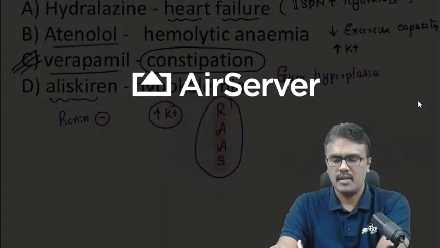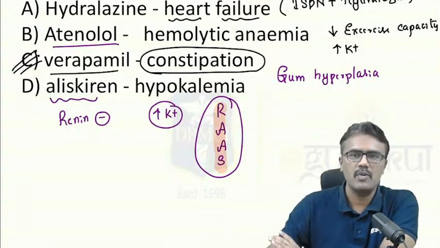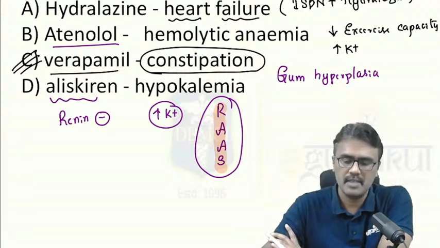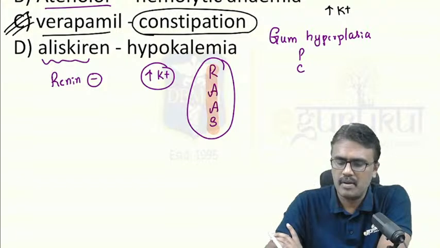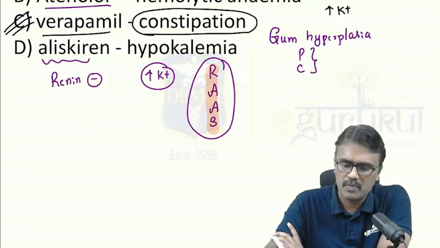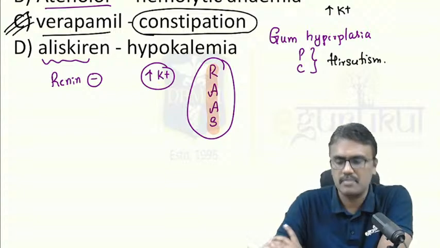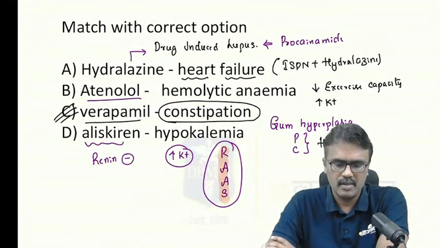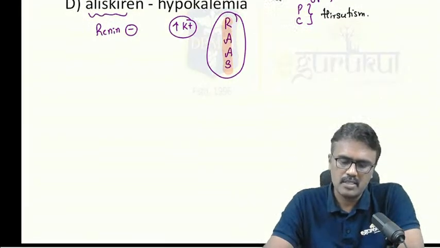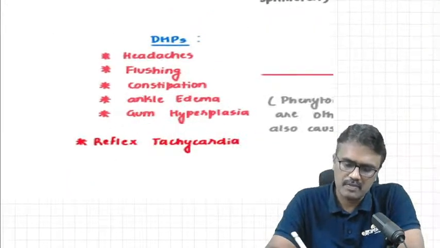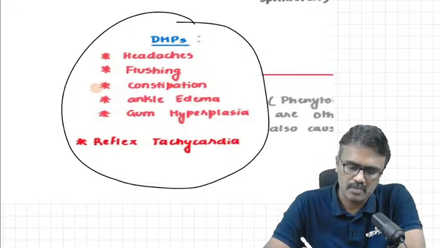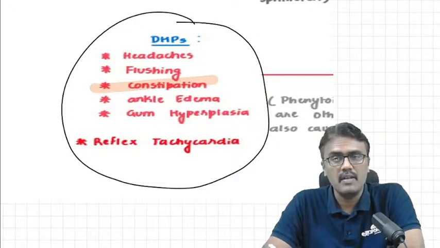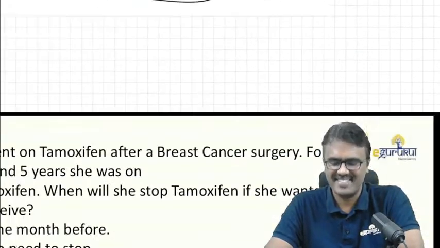Yes. Now remember, cyclosporin and phenytoin can cause gum hyperplasia. I'll give a clue: phenytoin and cyclosporin. And remember, phenytoin and cyclosporin can also produce hirsutism. Right. So that is the match the following. The right match is this one. We have discussed the adverse effects of DHPs in our classes, and it is particularly mentioned constipation. Yes, even the nitrates can cause constipation in this case.